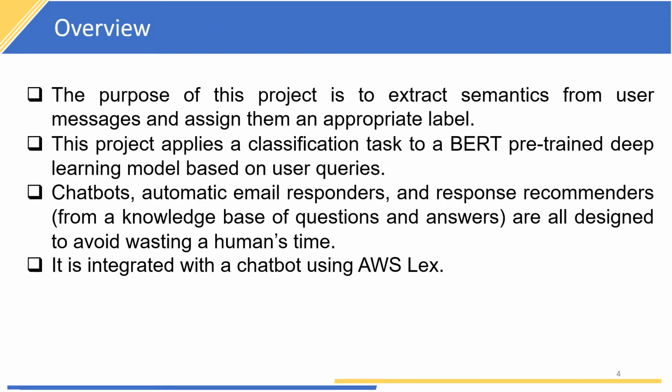So the purpose of this project is to extract the semantics from the user messages and assign them an appropriate label. It is a classification task done by using a pretrained deep learning BERT model. BERT is significant because it is bidirectional and can learn the information from both the left and the right side of the token's context during the training phase. It understands the intents behind the user's query so that exactly to-the-point searches can be presented to them.